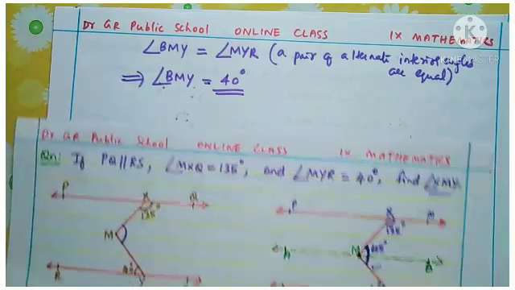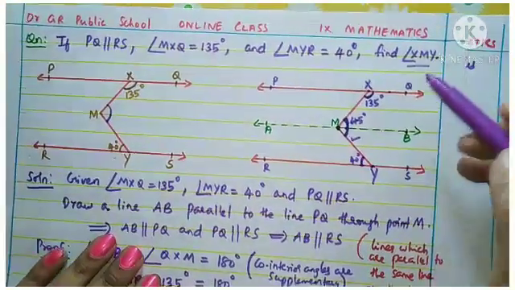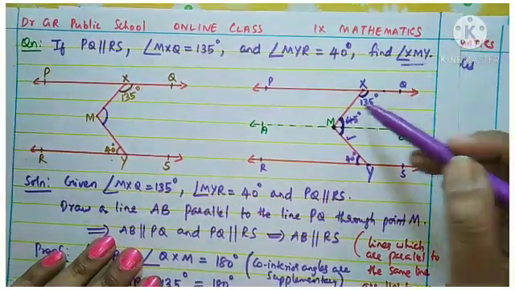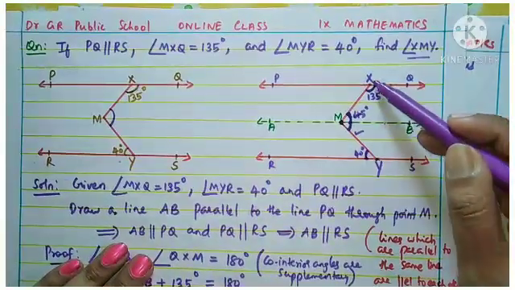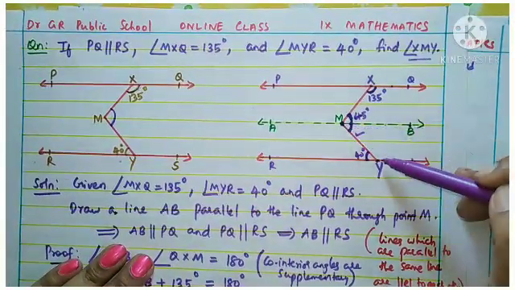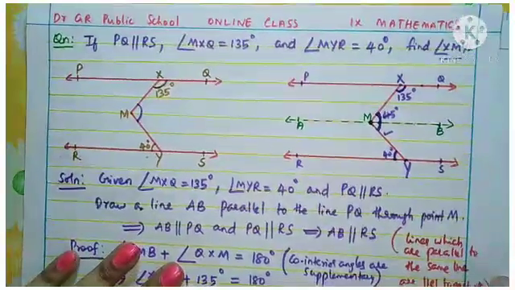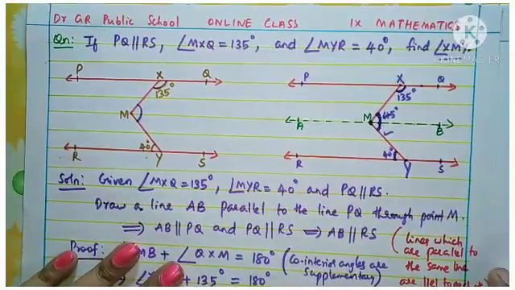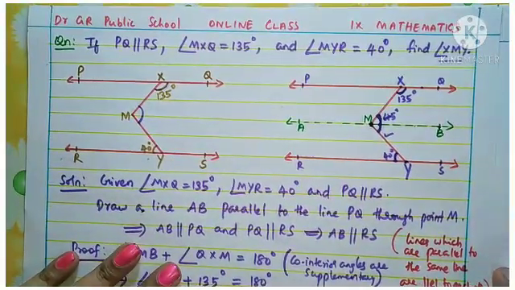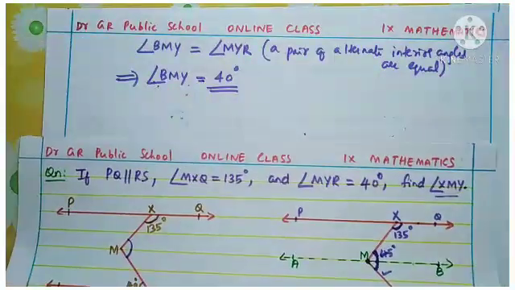So what do we need to find? We need to find XMY, and XMY is the total of XMB and BMY. So if you add your two answers, you will get the required angle XMY.